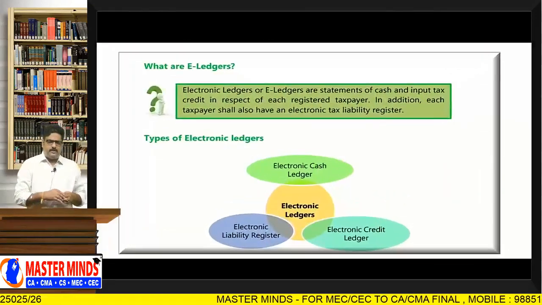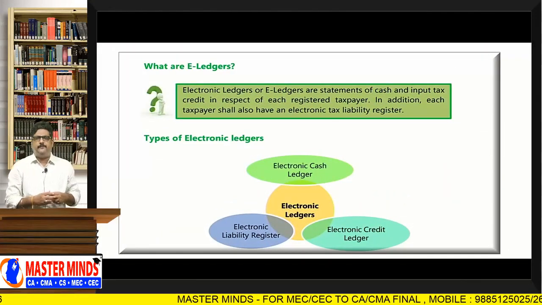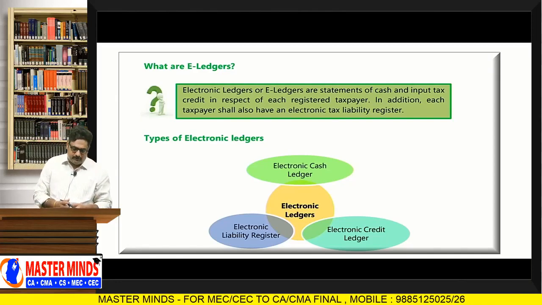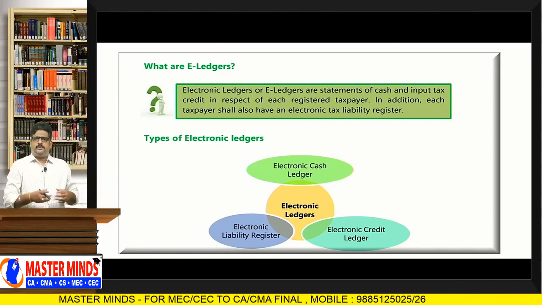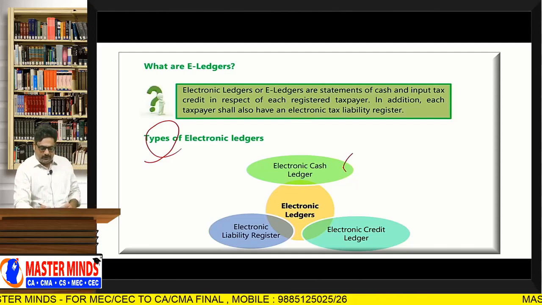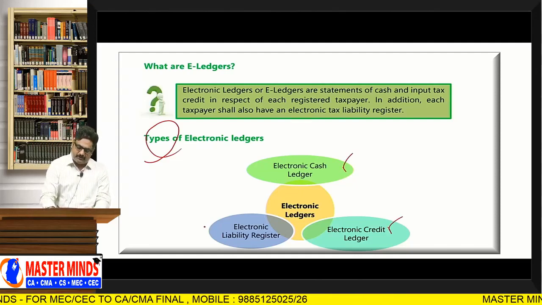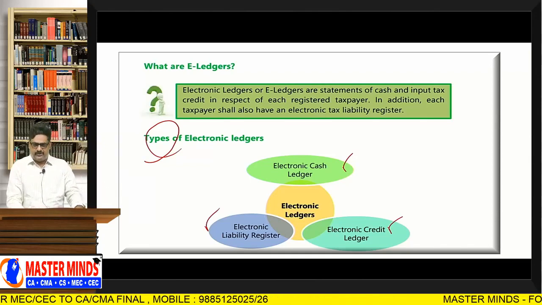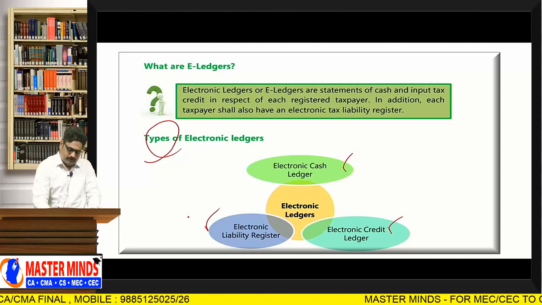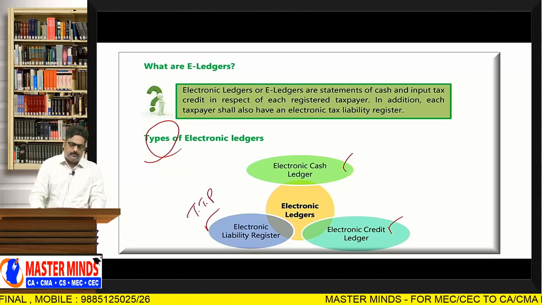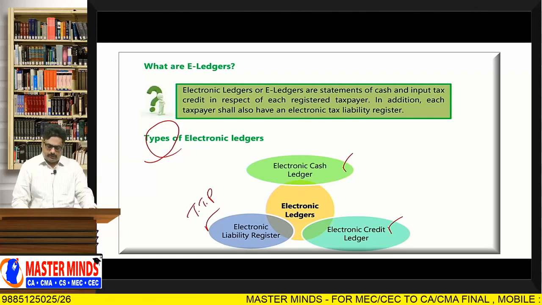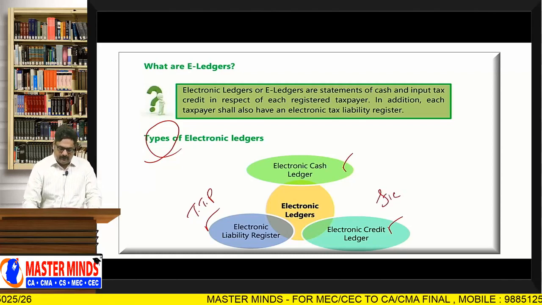For payment of all these amounts in GST, there is a concept that is known as e-ledgers, that means electronic ledgers. With respect to electronic ledgers, there are three types: electronic cash ledger, electronic credit ledger, and electronic liability register. Electronic liability register generally will reflect the total tax payable, and electronic credit ledger will reflect your ITC balance.